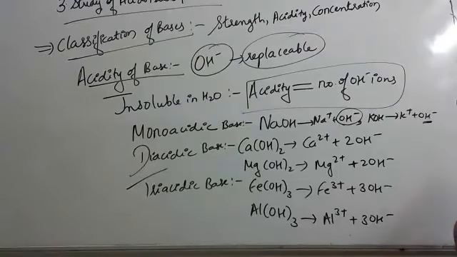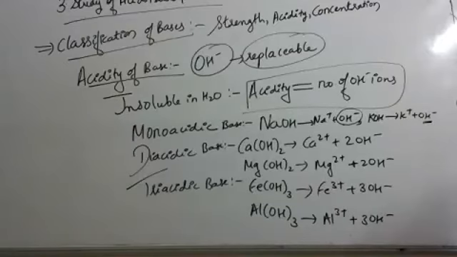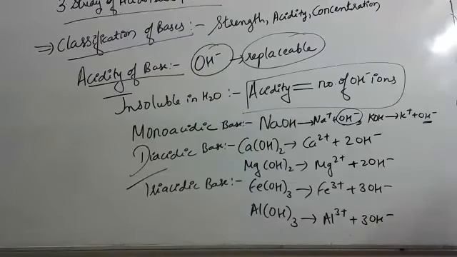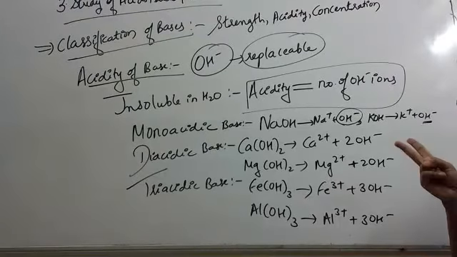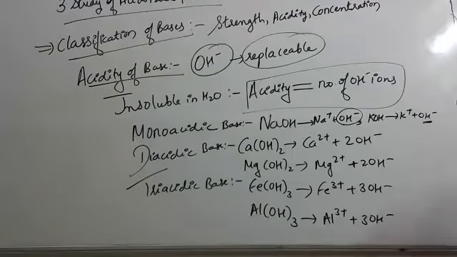So what is the acidity of base? The number of replaceable hydroxyl ions present in the aqueous solution of a base is called the acidity of base. It is classified as monoacidic, diacidic, and triacidic. Monoacidic having a single OH group, diacidic having 2 OH, and triacidic having 3.